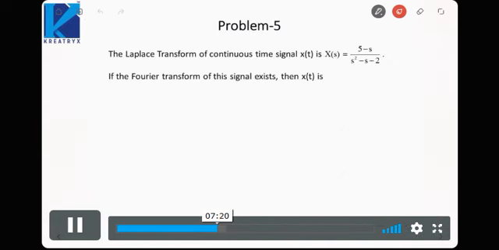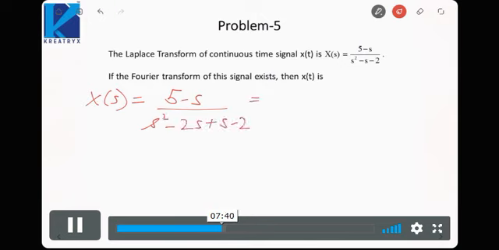Next, the Laplace transform of a continuous time signal x(t) is given as X(s) = (5 - s) / (s^2 - s - 2). If the Fourier transform also exists, we need to find x(t). So let us first simplify it. The denominator s^2 - s - 2 can be written as (s - 2)(s + 1), so X(s) = (5 - s) / ((s - 2)(s + 1)). Is it fine? So this needs to be taken in the form of partial fractions.